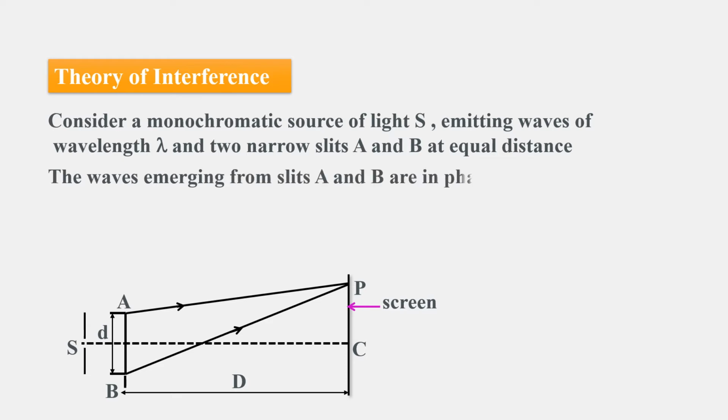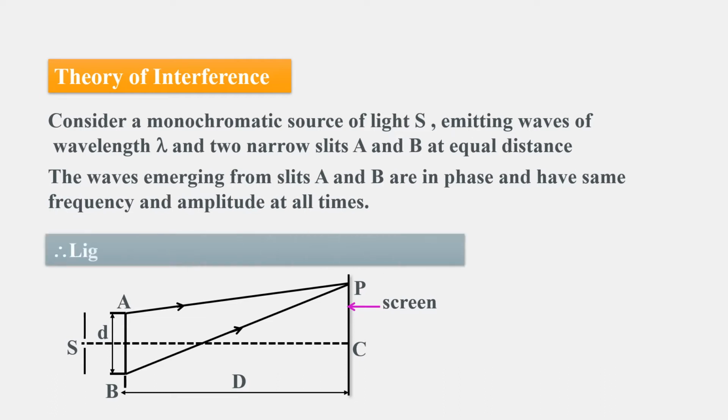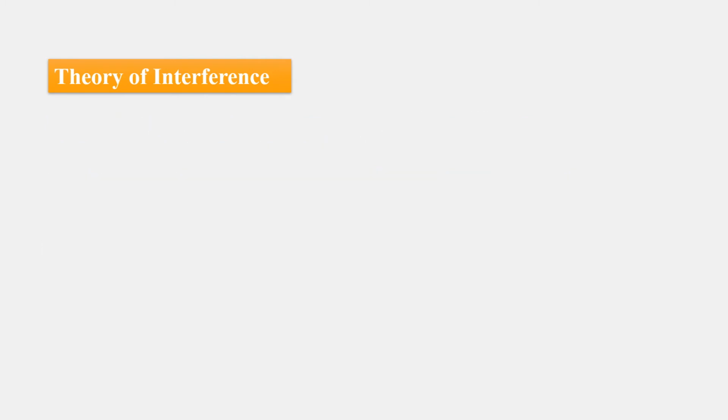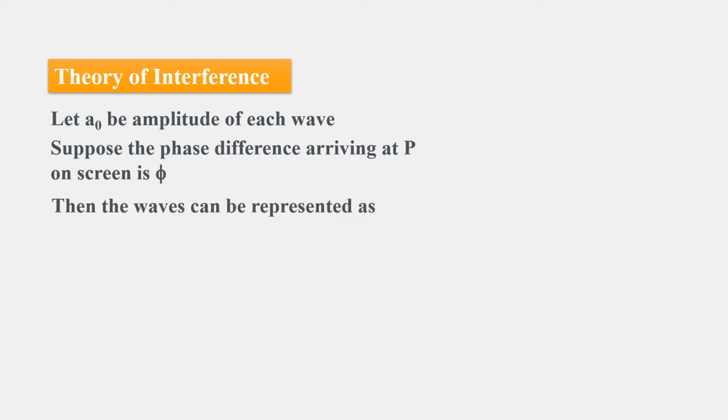The waves emerging from the slits A and B are in phase and have the same frequency and amplitude at all times. Therefore, light sources A and B are coherent sources. Let a naught be the amplitude of each wave. Suppose the phase difference on arriving at P on the screen is phi. Then the waves can be represented as y1 equals a naught cos omega t, and y2 equals a naught cos of omega t plus phi.